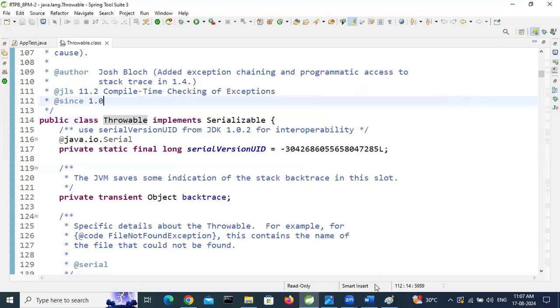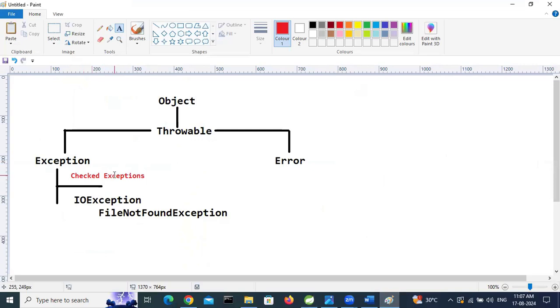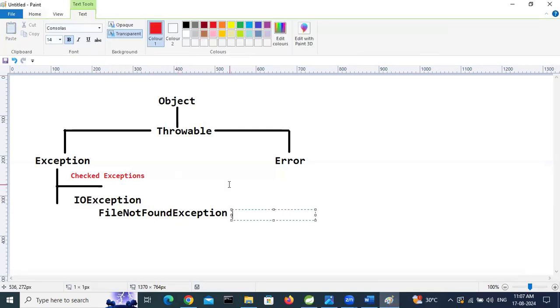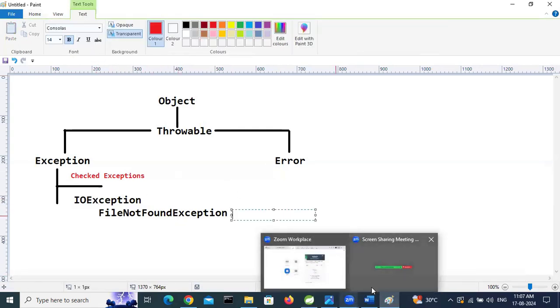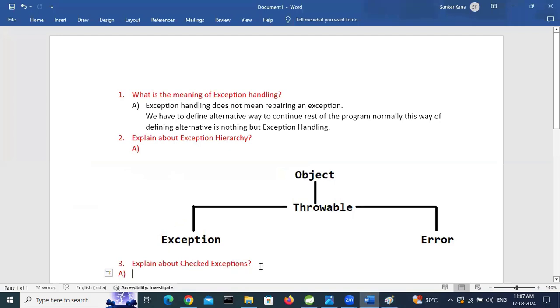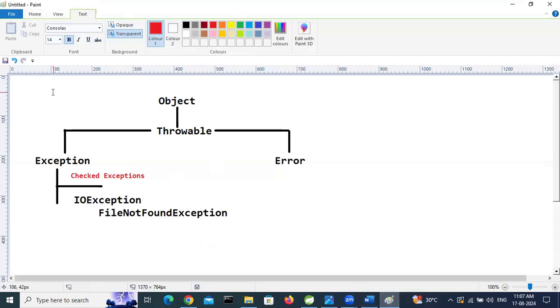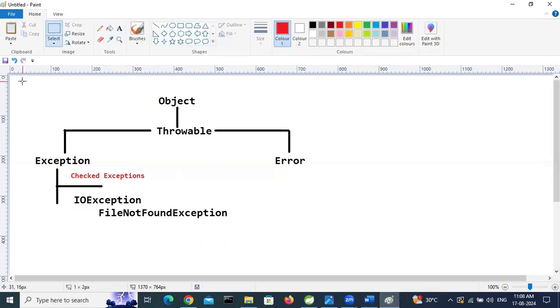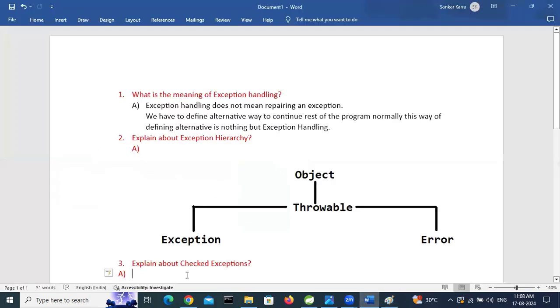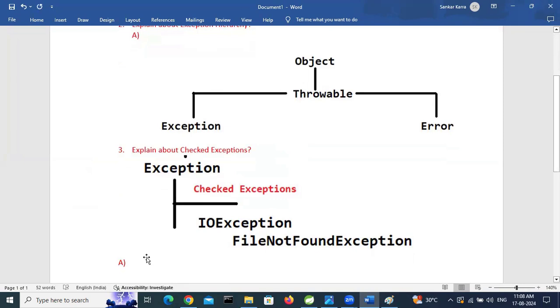Yeah, right. So under exception are called checked exceptions. Example, IO exception. In IO exceptions, one scenario is file not found exception. So we successfully understood checked exceptions. Checked exceptions are under exception classes. Copy this one. Under exception, subclasses are called checked exceptions. These are called checked exceptions.